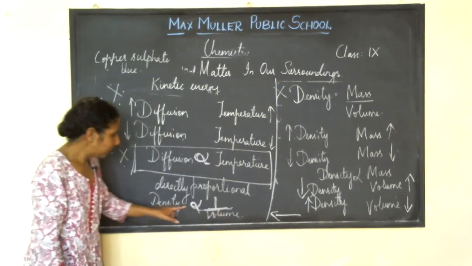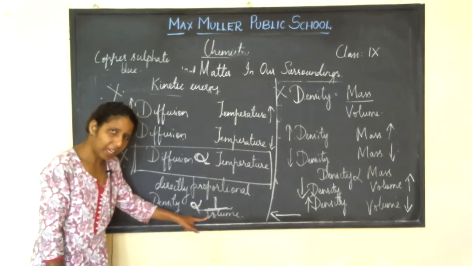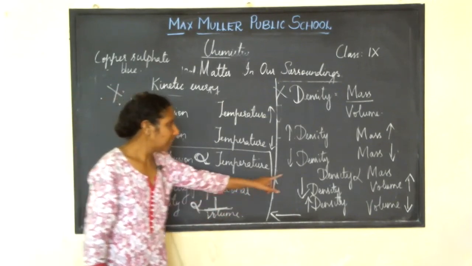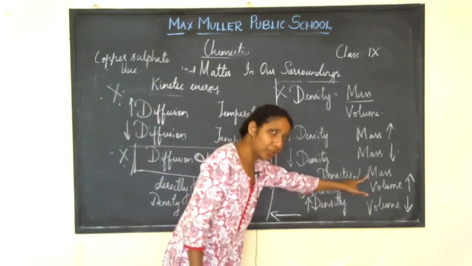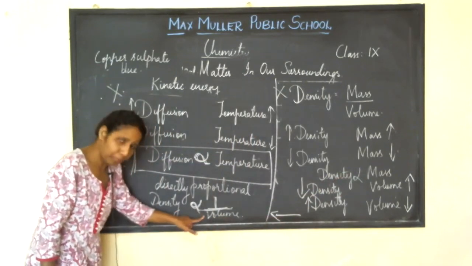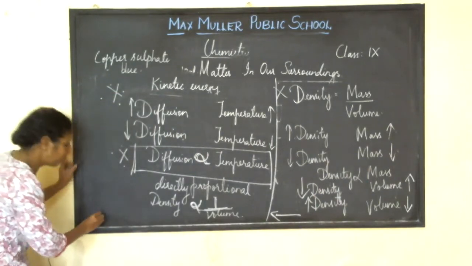Density is inversely proportional to volume. Did you people understand this? And density is directly proportional to mass, whereas density is inversely proportional to volume. Inversely proportional.